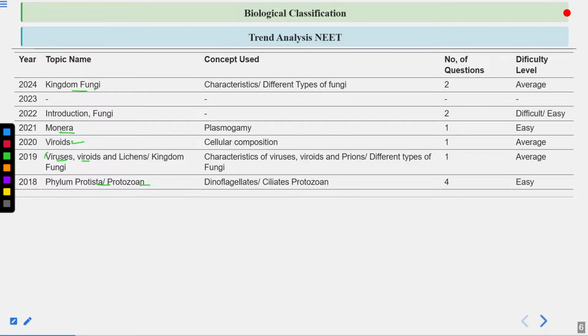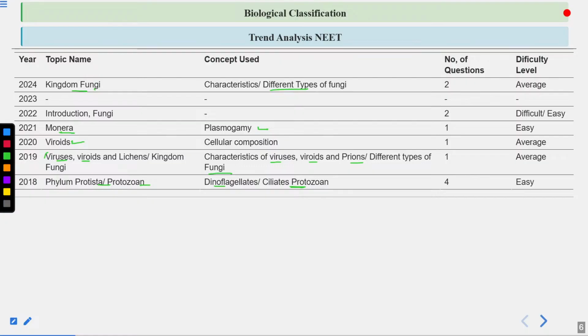In 2020, questions came from viroids. What is the cellular composition of viroids? Then questions are coming from plasmogamy. What is plasmogamy? Fusion of the protoplasm. And questions are coming from characteristics of virus, viroids, prions, and then different types of fungi. Questions have come from dinoflagellates and protozoans, which come under kingdom Protista.